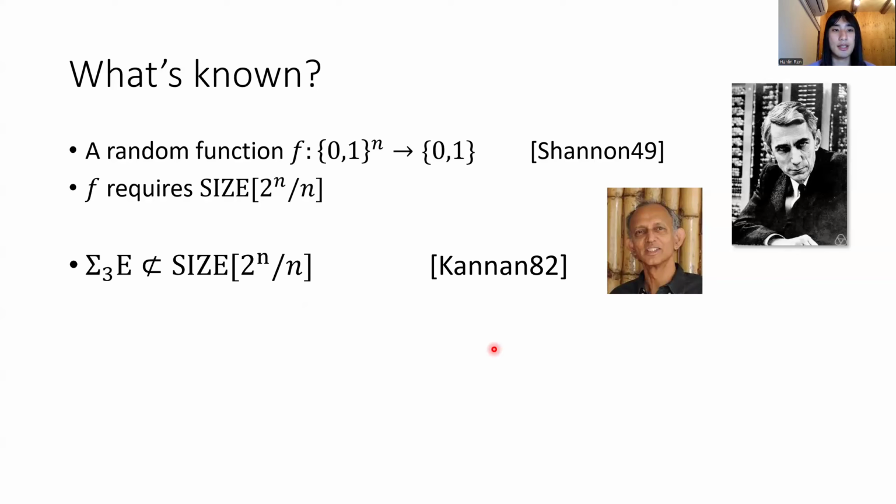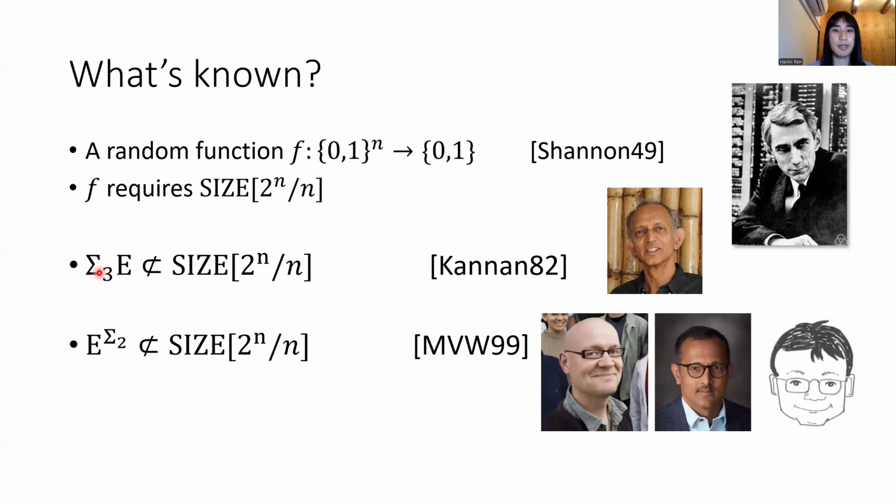Sigma 3 E is the exponential version of Sigma 3 P, and Sigma 3 P is NP to the NP to the NP, which is like the third level of the polynomial hierarchy. So you can probably see that Sigma 3 E is a very, very huge class. And we are only able to prove exponential circuit bounds for such a super huge class.